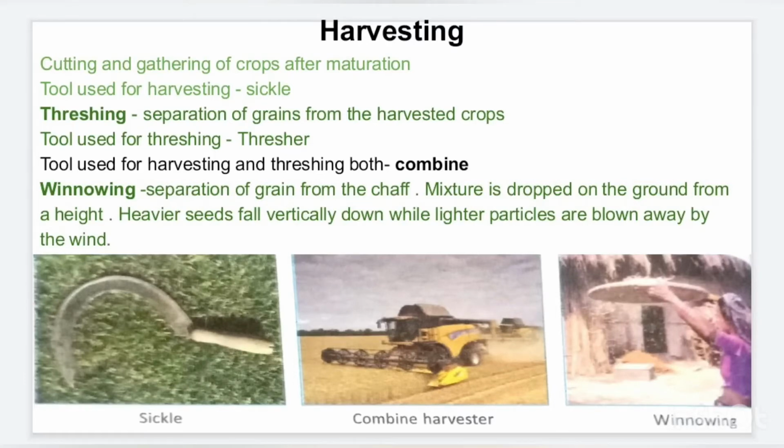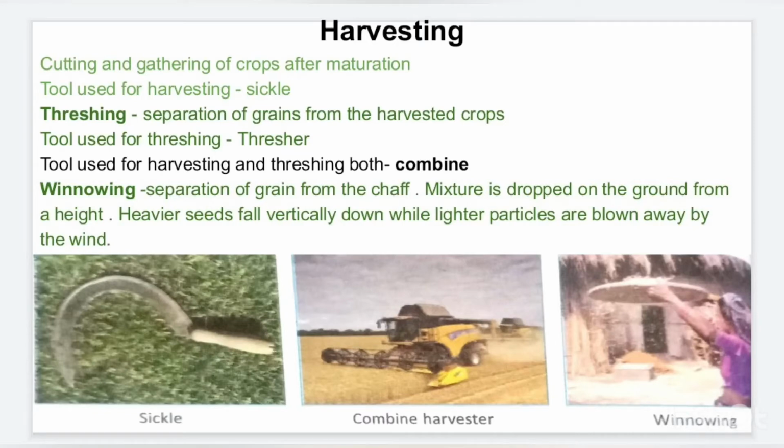The tool which we use for harvesting is the sickle, as you can see in the picture. Threshing is another thing which we have to do after harvesting, that is the separation of the grains from the harvested crop. The harvested crop is cut down, and after that the grains are separated from it, and the tool which we use for threshing is the thresher.